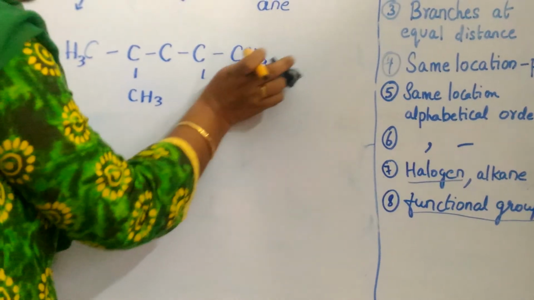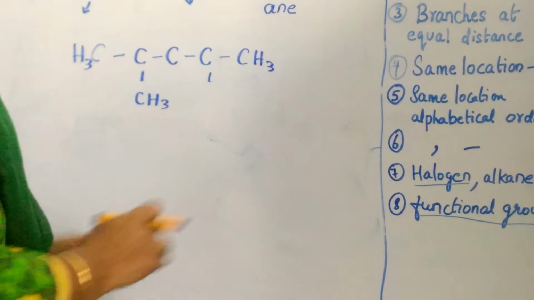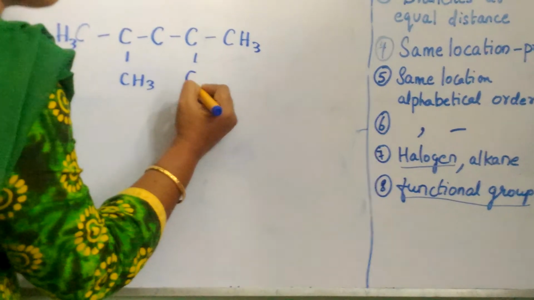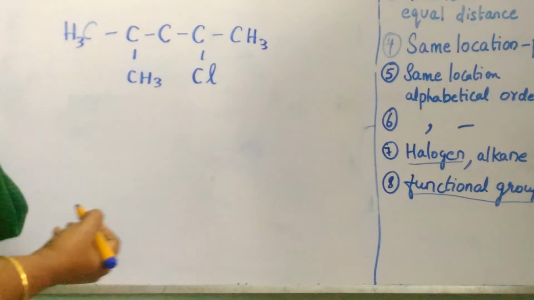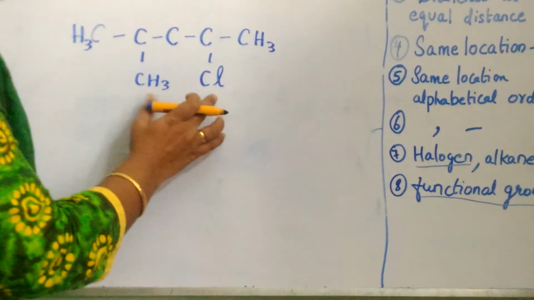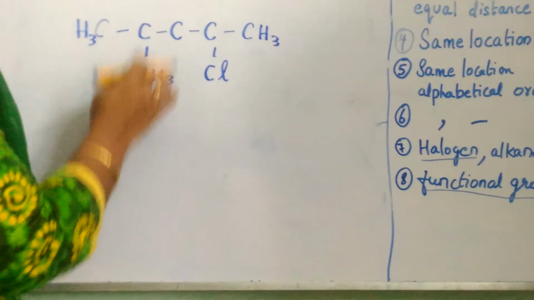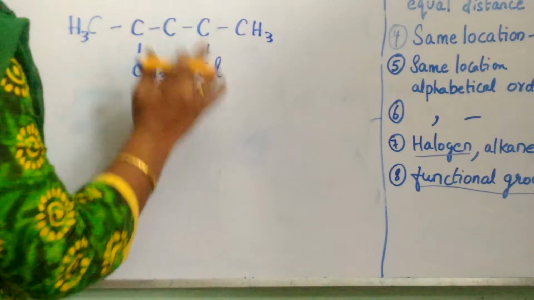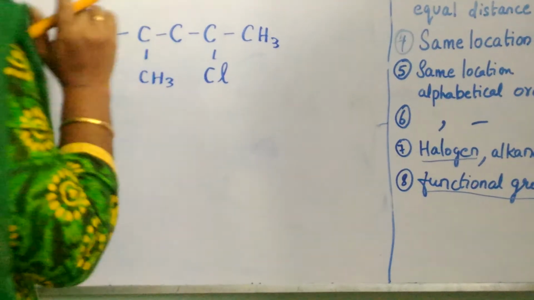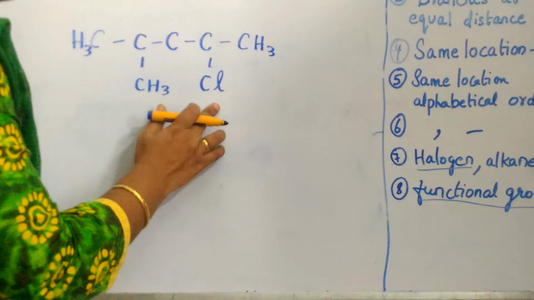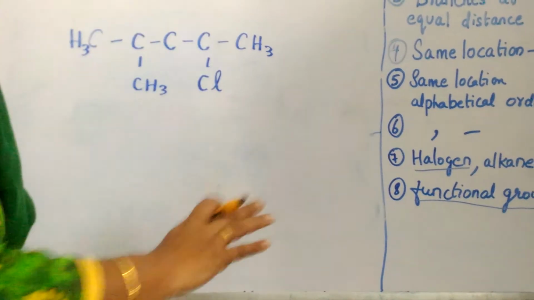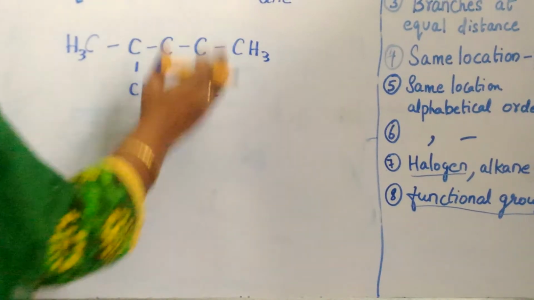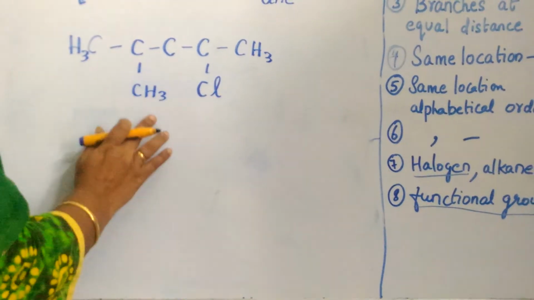Instead of an alcoholic group, suppose I have a halogen. For example, I have chlorine instead of alcohol. Now, if it is a halogen and an alkane, which has to be given first preference? The first preference has to be given only to the halogen. Among the substituents also, the first preference is always given only to the halogens. Then only the substituents are considered.